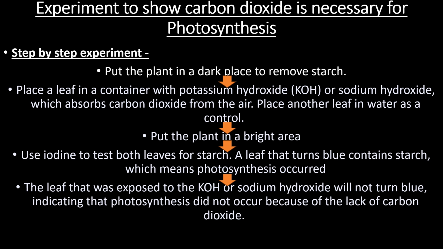The part of the leaf which was outside the cork changed into blue black color with the reaction of iodine. It means in this part photosynthesis took place and carbohydrate was formed, which gave the blue black color with iodine. This shows that carbon dioxide is required for the process of photosynthesis.